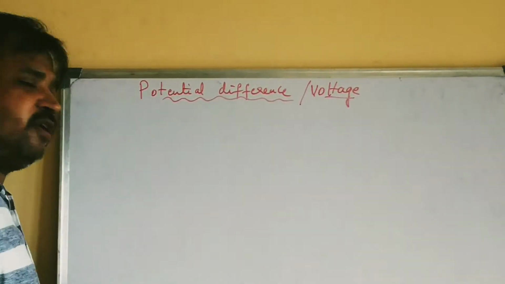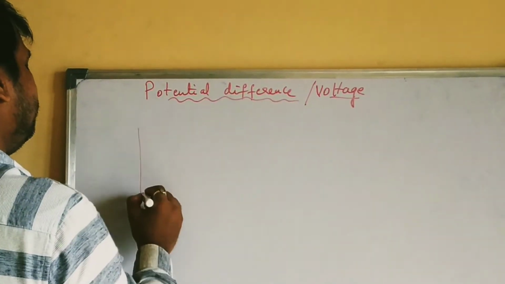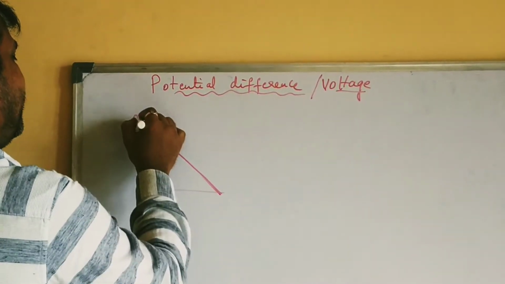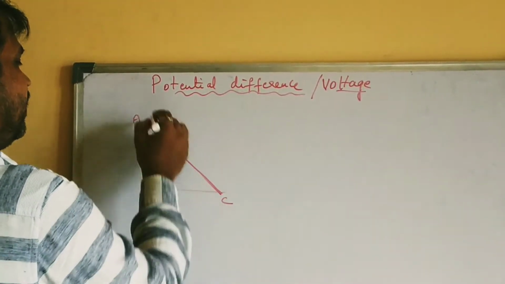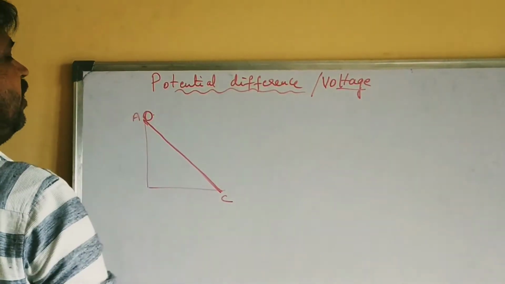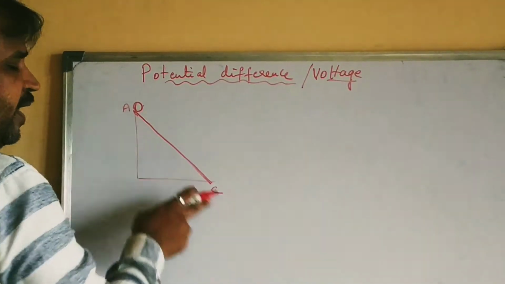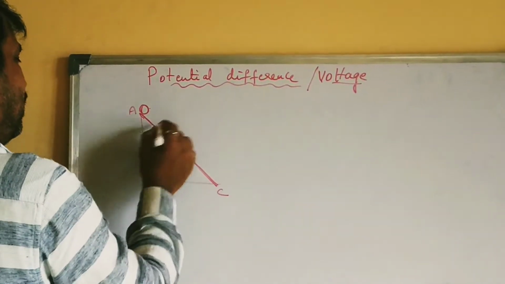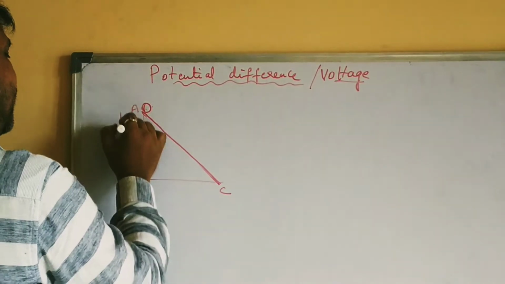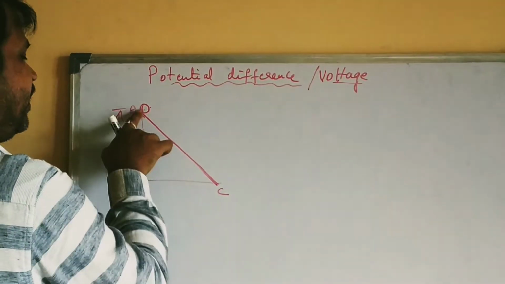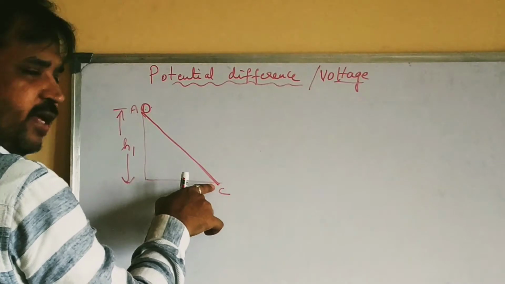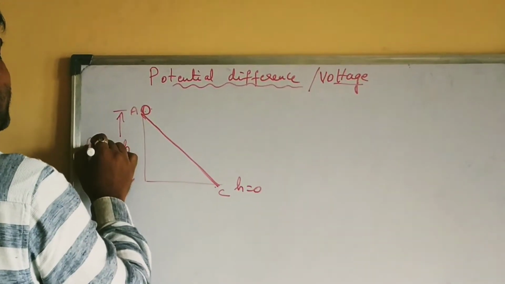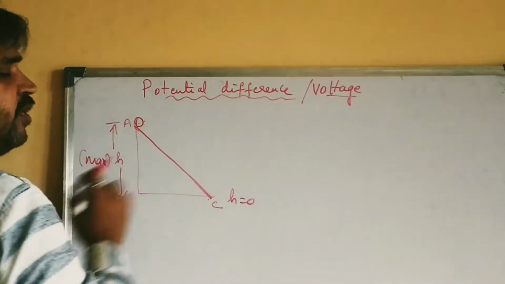Before going to potential difference, you can see here a slide, slide AC. Now you can see I have placed a metal ball, and this slide has no friction. Assume that there is no friction to stop this ball. This ball is initially at height h1. When it reaches this point C, is there any height here? No, at this point there is no height. Height is 0, whereas here height is maximum.